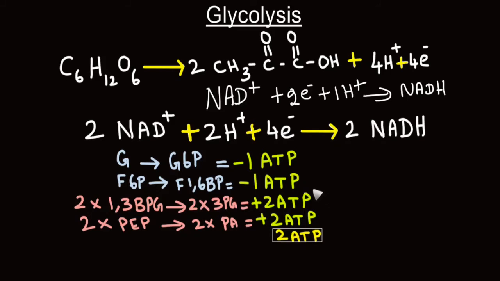There is production of 4 molecules of ATP in the second phase of glycolysis. 2 ATP molecules are produced during conversion of 2 molecules of 1,3-bisphosphoglycerate into 3-phosphoglycerate. Similarly, there is production of 2 ATP molecules during conversion of 2 molecules of phosphoenol pyruvate into pyruvate. Though 4 ATP molecules are produced, as 2 ATP molecules are utilized in the first phase, net gain of ATP is 2.